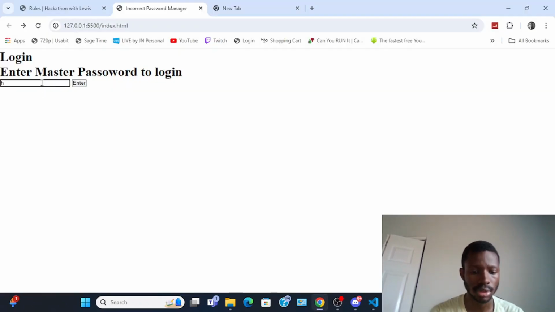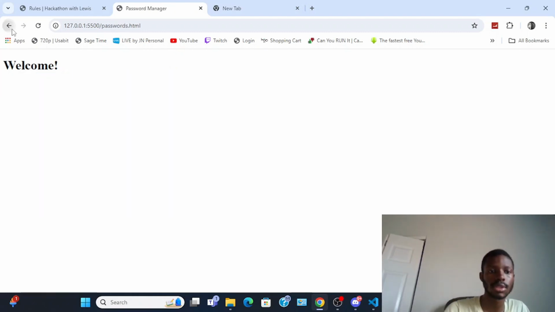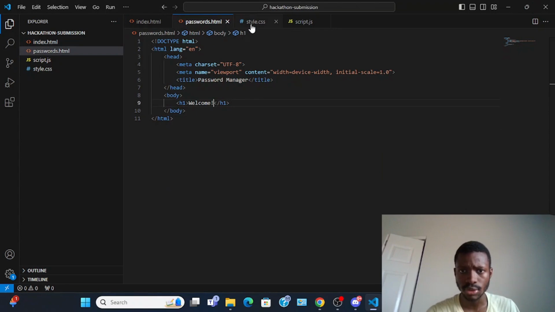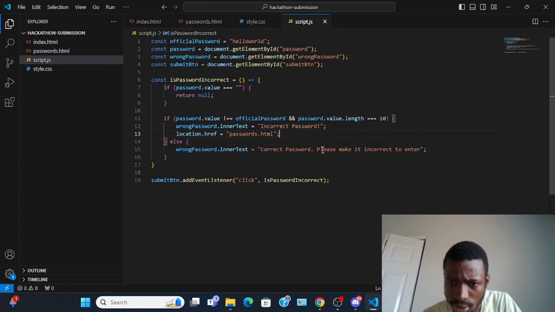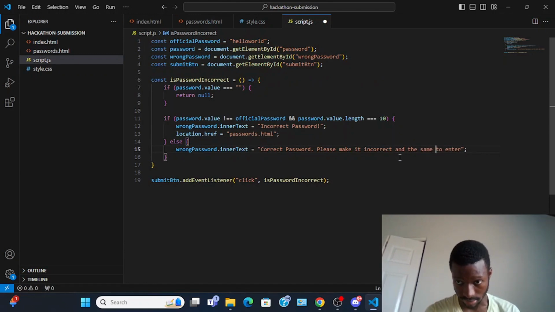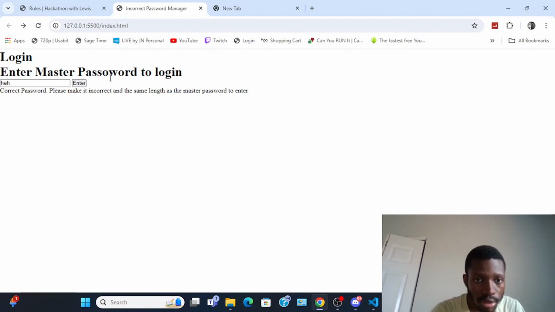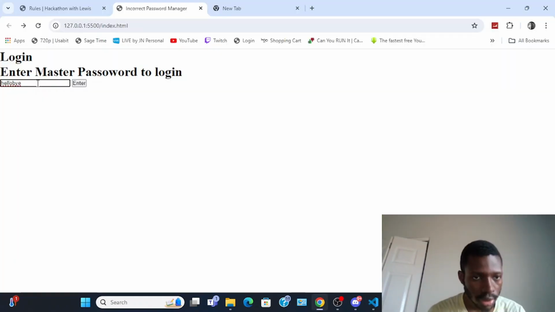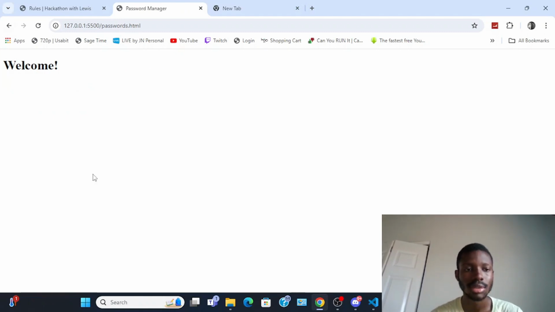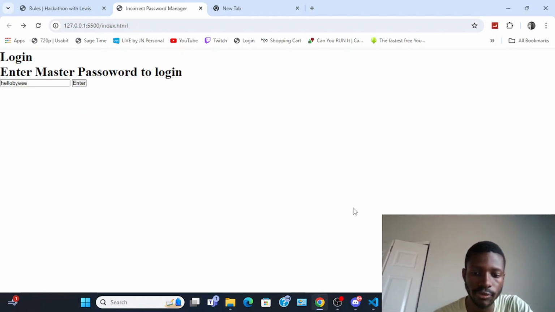If we type in hello world, that will work. But if it's, let's say, hello world, go in. Nice. So the error message should change to correct password, please make it incorrect, and the same length. There we go. So if it's that, click. Alright, sweet. Yay. Great. That's the basis of it.